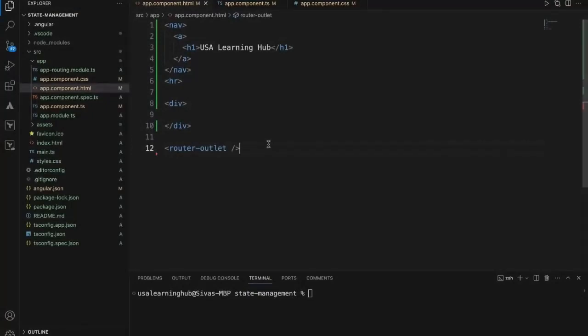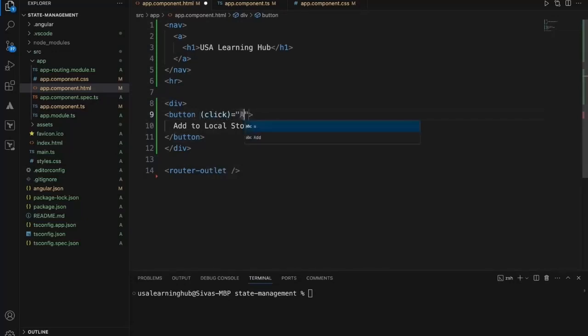Now let's look at local storage first. Okay, so for that I am just adding a button. Add to local storage, and I'll add a button click event, add to local storage.